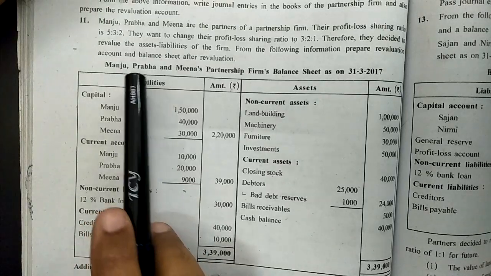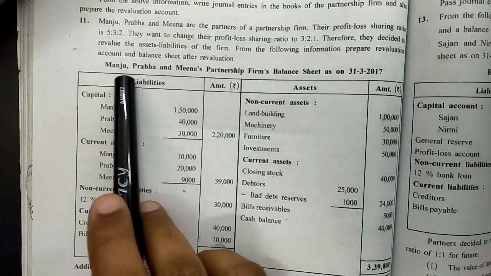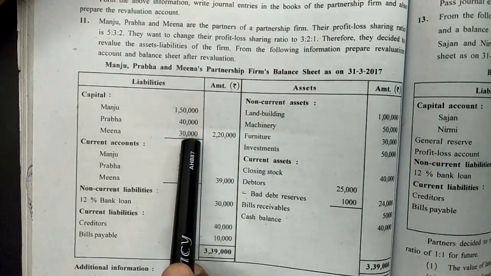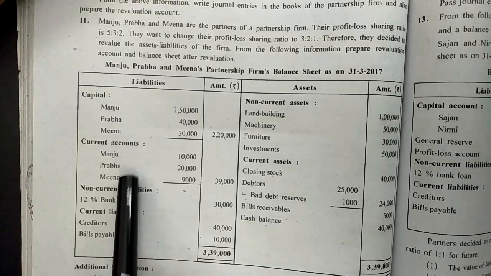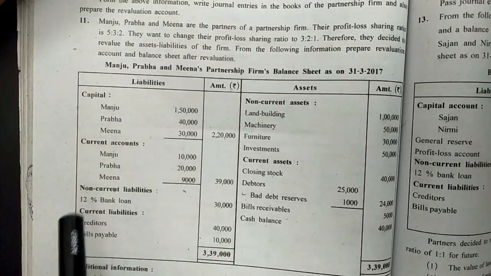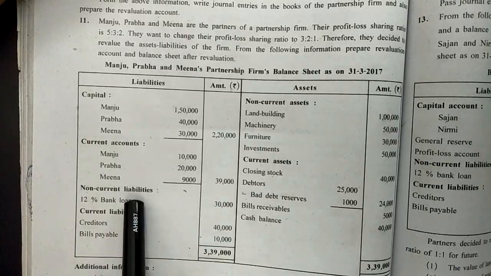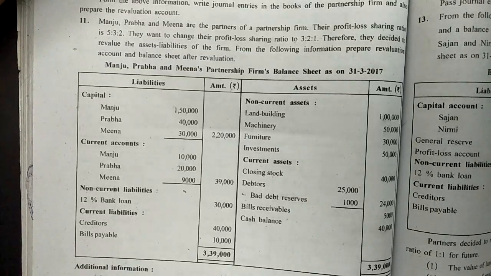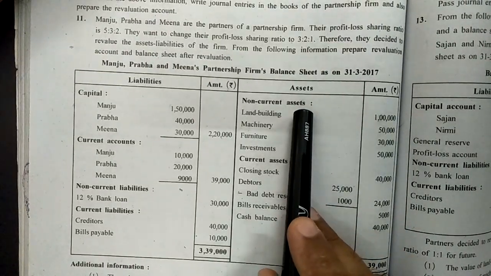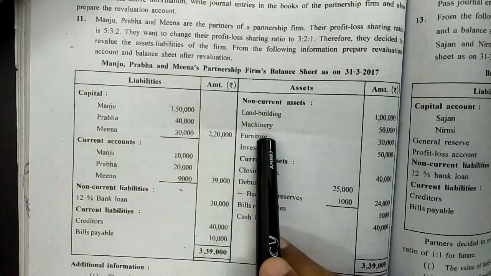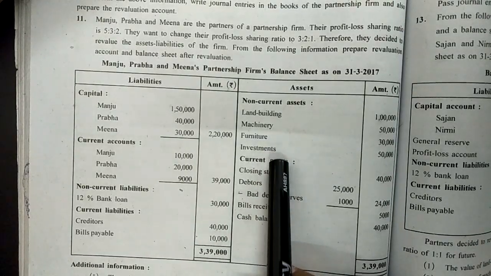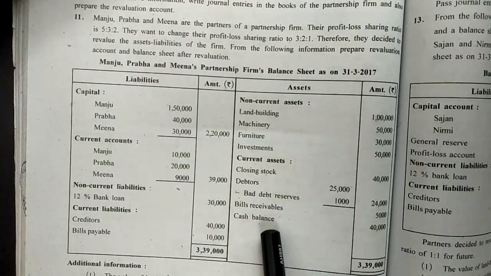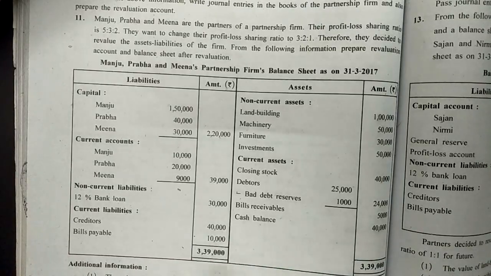The old balance sheet was provided, where as on 31st March 17 the capital balances of Manju, Prabha and Meena were 1,50,000, 40,000 and 30,000. Current account balances are given. Now capital and current accounts are separately provided, so it is implied this is the fixed capital method. Non-current liabilities include a 12% bank loan of 30,000 and current liabilities include creditors and bills payable. On the asset side, non-current assets include land and building, machinery, furniture, investments, whereas current assets include closing stock, debtors less bad debts reserve, bills receivable and cash balance. Then the total of the balance sheet was provided.